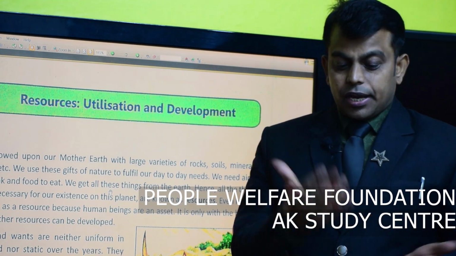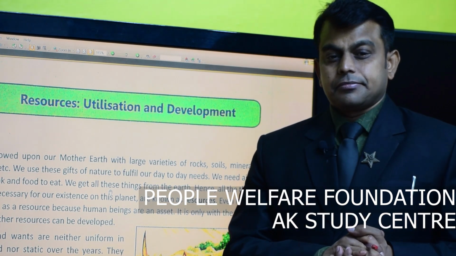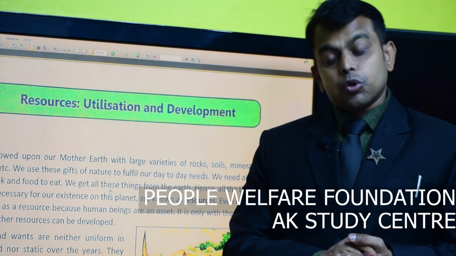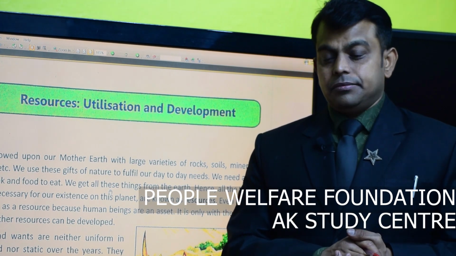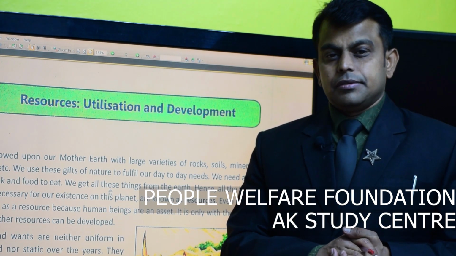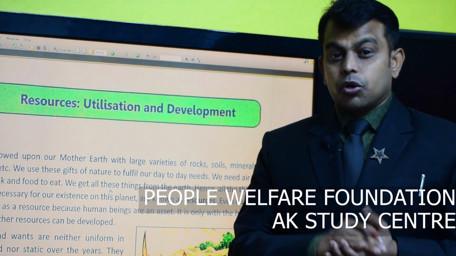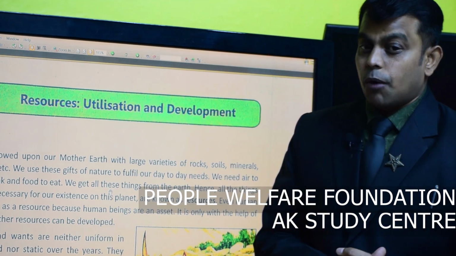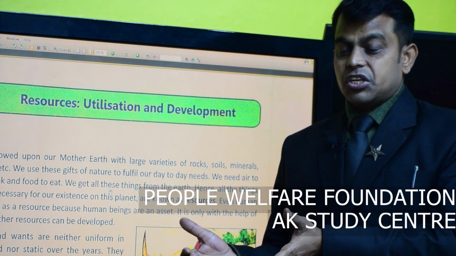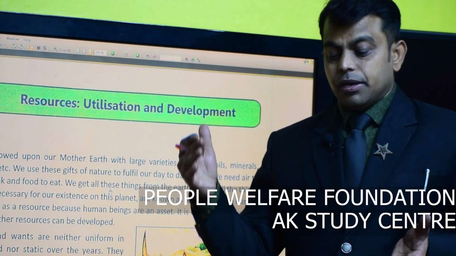Resources are utilized only to the extent of basic need, or should be. It is called sustainable development. Also, sustainable development is done keeping in mind the betterment of the next generation of human beings or any living beings.